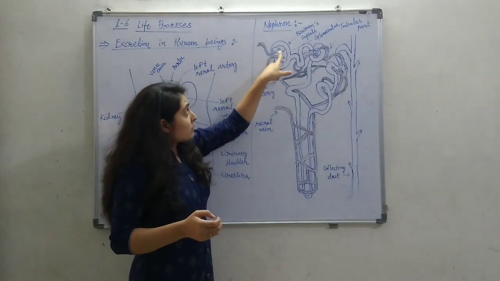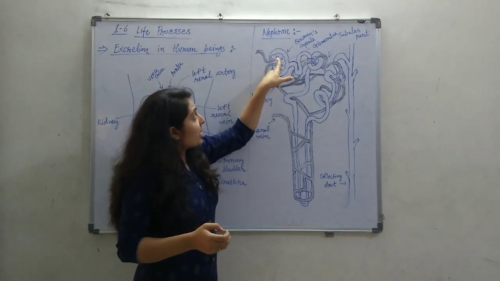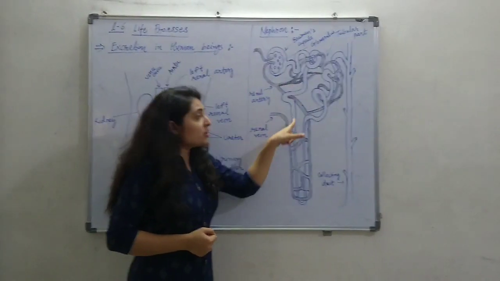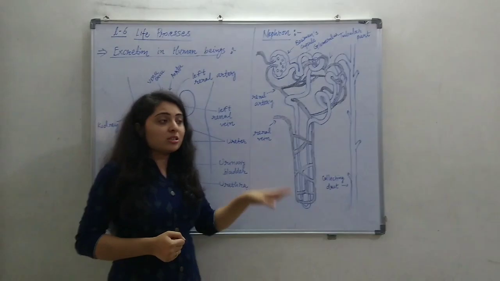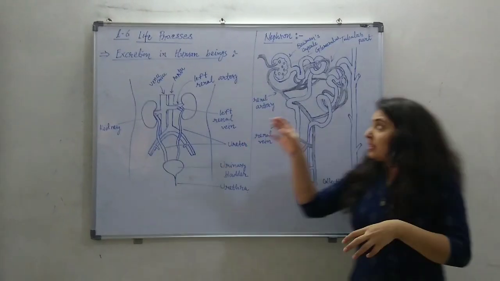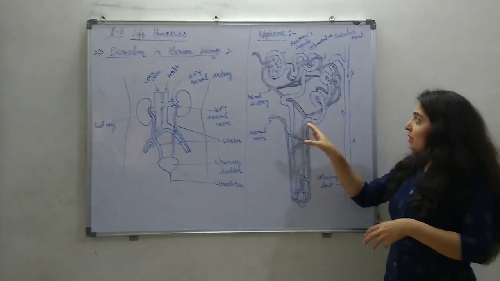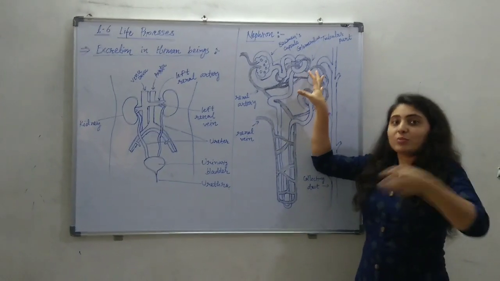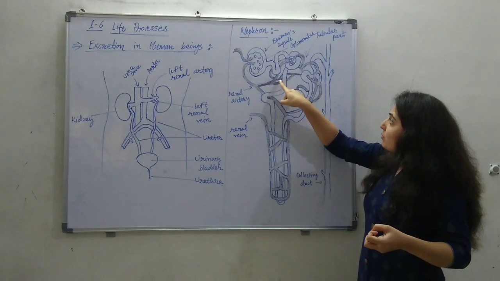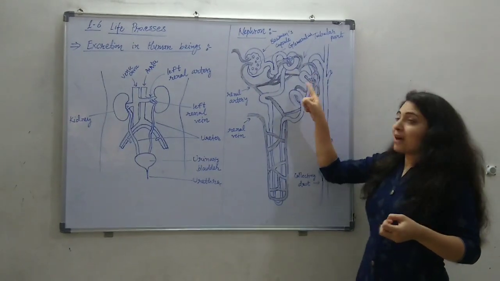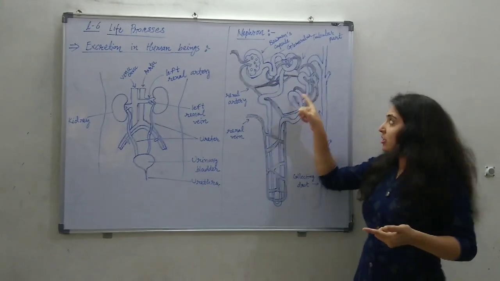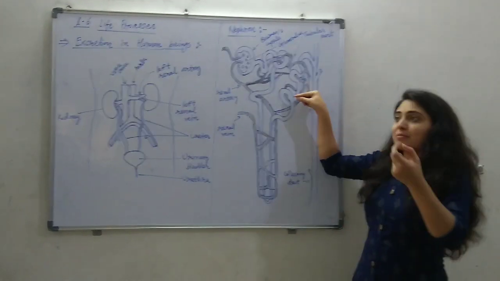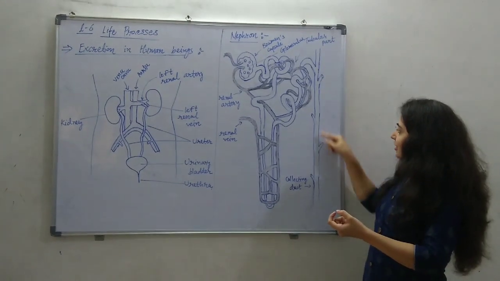Okay, so understand again, from the arteries the blood is entering into the nephron. The blood will be purified first here in the Bowman capsule. The remaining part will travel further, and during this transportation, when it is passing through this tubular part, again the toxic materials are absorbed and blood is purified. This purified blood will be absorbed by the capillaries around this tubular structure, and the impure blood, that is the waste, will be collected here in the collecting duct.